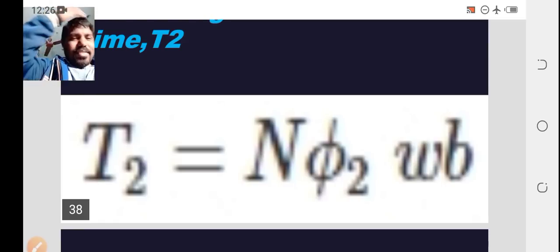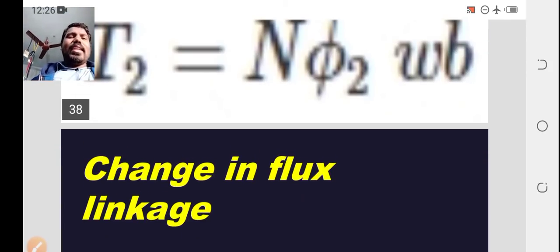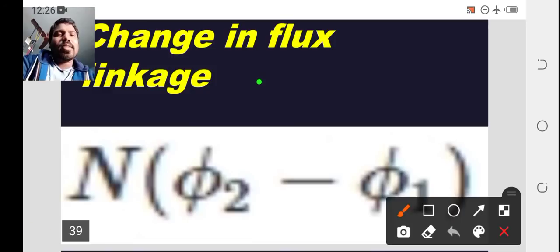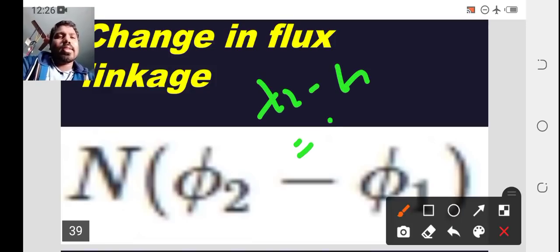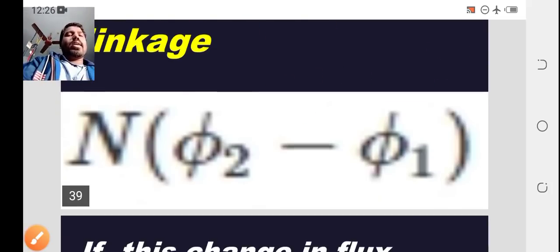Now the change in flux linkage in the coil between time t1 and t2 is T2 minus T1, that is N phi 2 minus N phi 1. N is common, so N of phi 2 minus phi 1.